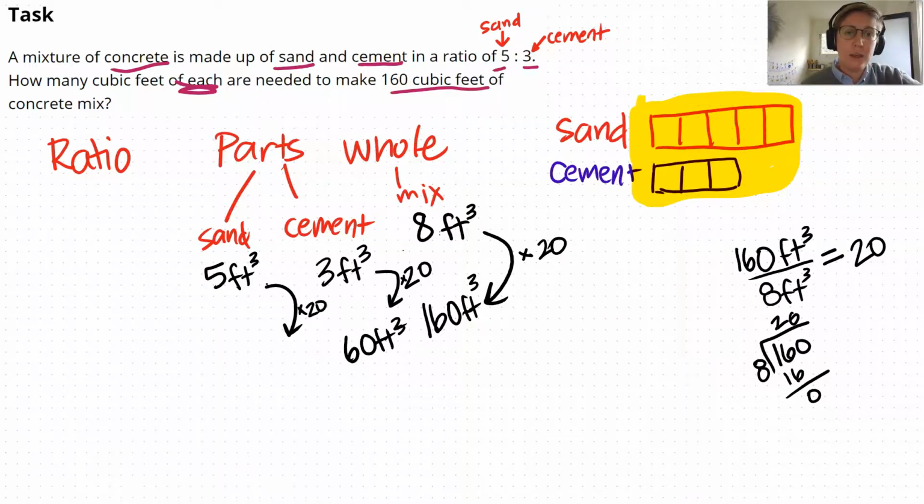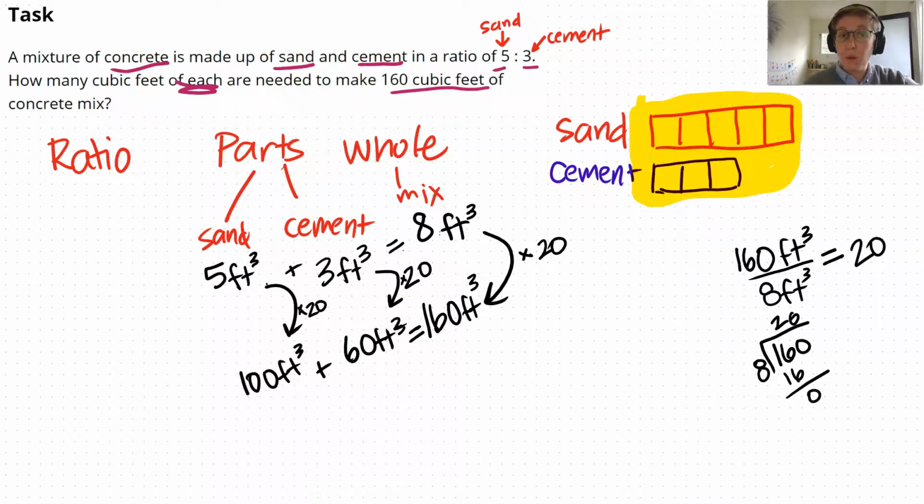If I were to only increase the amount of cement and I didn't increase the amount of sand, the concrete mix would not be a proper recipe mix. It wouldn't work right. I'd have to increase every part of my whole in order to get the right mix. So 5 times 20 is 100. And hey, look, this makes sense because 100 cubic feet plus the 60 cubic feet makes a total of 160 cubic feet. 5 cubic feet plus 3 cubic feet makes 8 cubic feet.